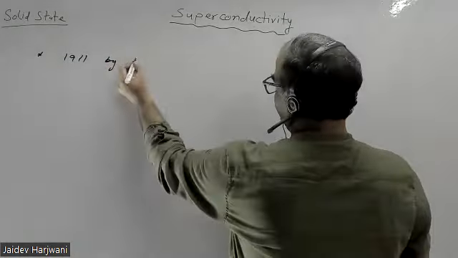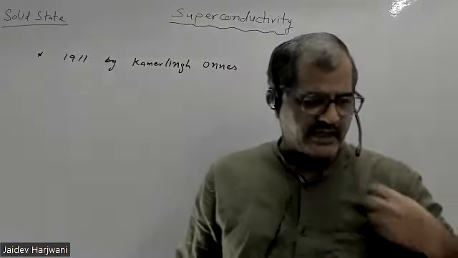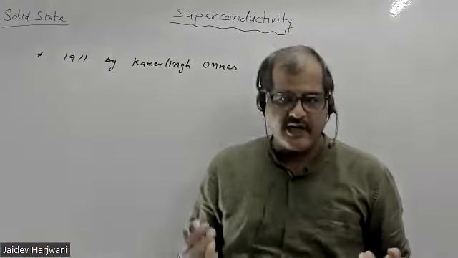Superconductivity is not something which occurs at ordinary temperatures. In order to see superconductivity, you require very low temperature. These low temperatures can be produced by liquefied helium.